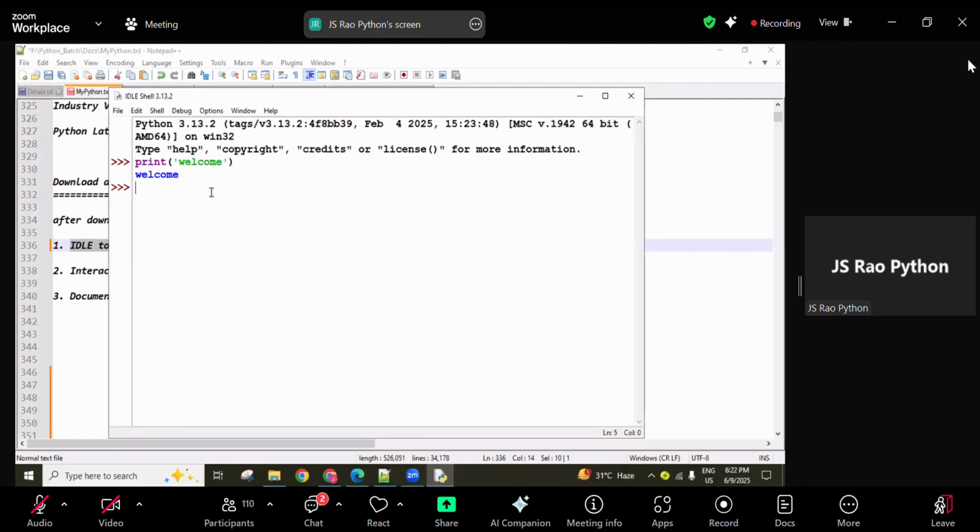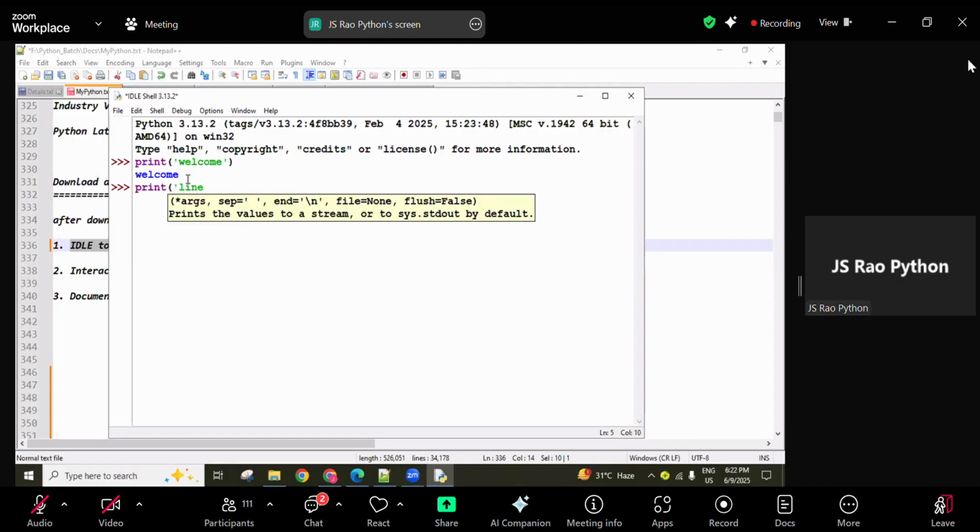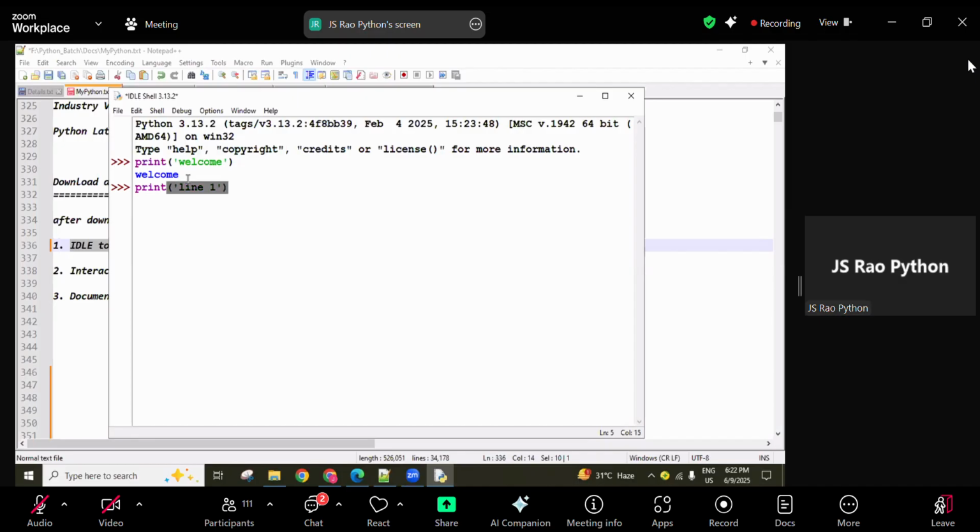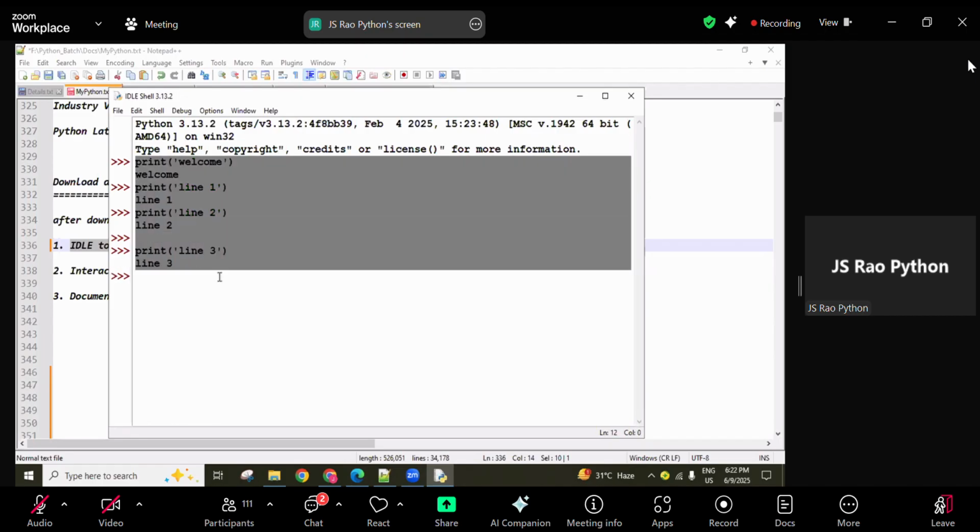Okay, so if we want to write many lines of code, if we want to save any data in a file, then we can use this IDLE, guys. Okay, I'll let you know that. Simply here, line one I'm using, and next line 2, and next line 3. See here, these many lines I created.